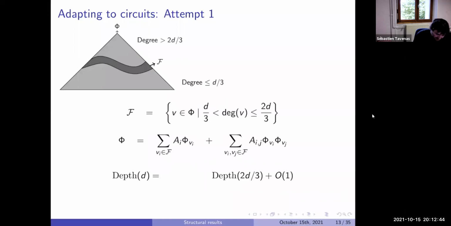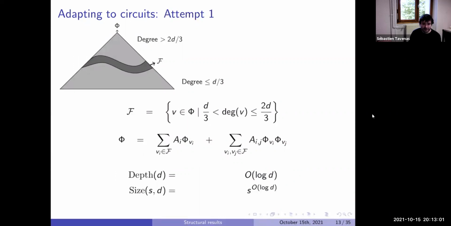What will this do? The depth will be such that each time we have something of degree at most 2d divided by 3 in the new formula, so we still have log d. But if you look at the size, it's a bit more complicated. In fact, the interpolation costs us: we multiply the size by s squared at each layer.